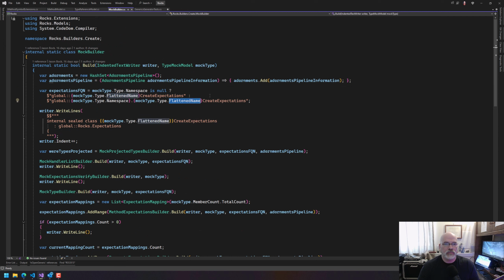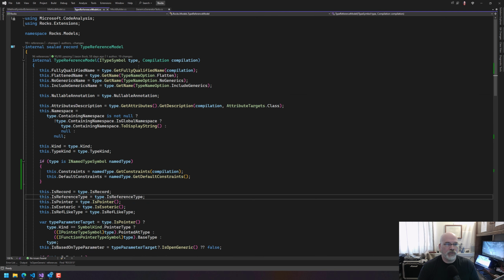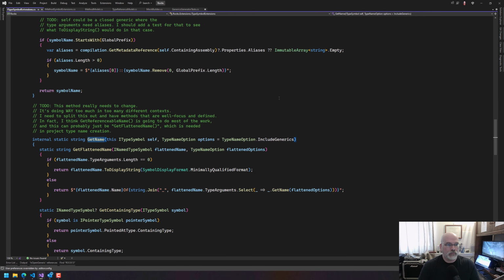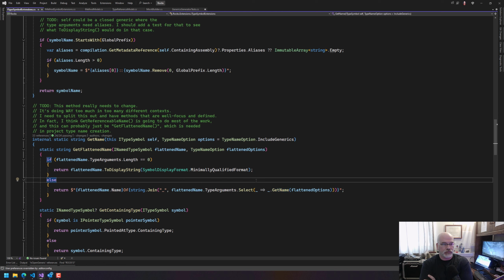Okay. But the problem is that the way we're getting a flattened name is when we have open generics, which we didn't have before. We want to make sure that now the type arguments are not type parameters.